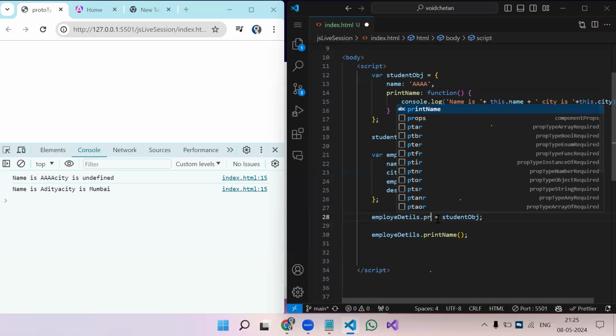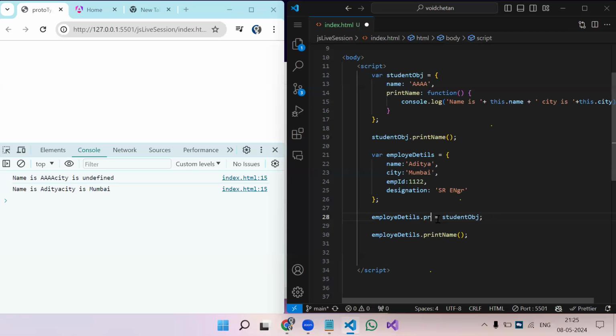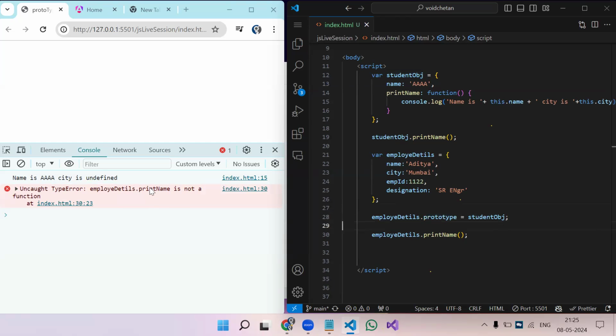It is a new feature, I guess. No, no. Prototype is nothing, is it? Let me check. Prototype. What will we get? Correct spelling? Prototype. So print name is not this. That's what I said, prototype is nothing there. Prototype is just a word for theoretical. There is no keyword prototype.